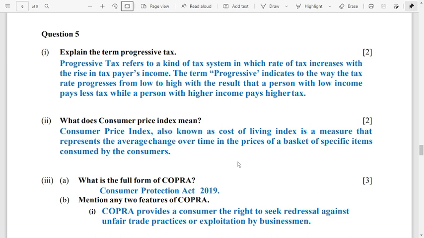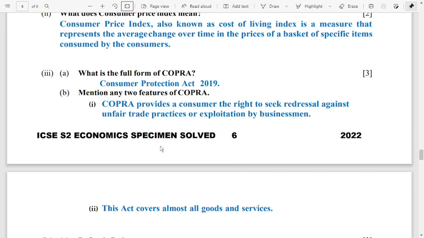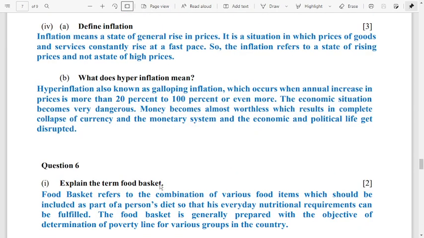Number 3, what is the full form of COPRA? The answer is Consumer Protection Act. Mention 2 features of COPRA. So number 1, COPRA provides consumers the right to seek redressal against unfair trade practice or exploitation by businessmen. And number 2, this act covers almost all goods and services. Define inflation. What does hyperinflation mean? So if you want these answers, please write it down, or else please keep on moving.